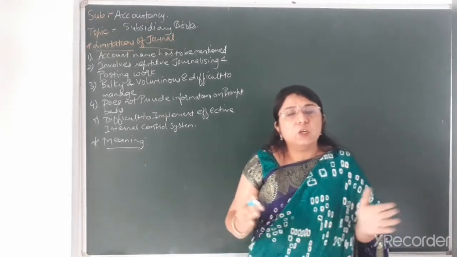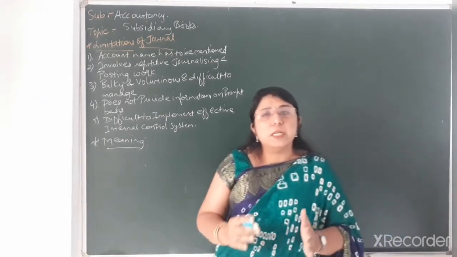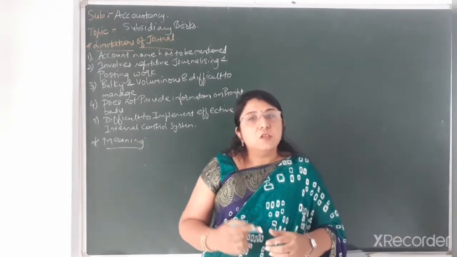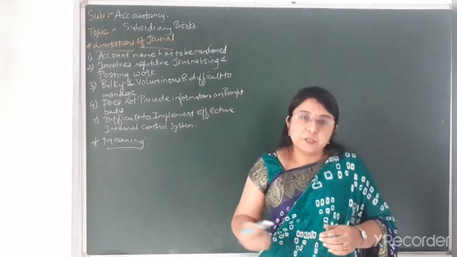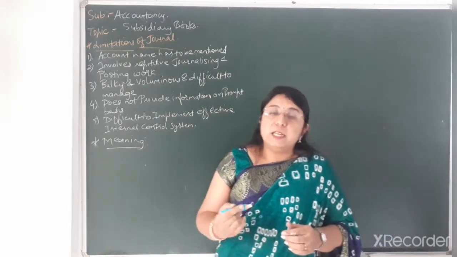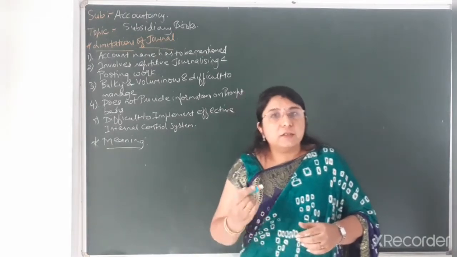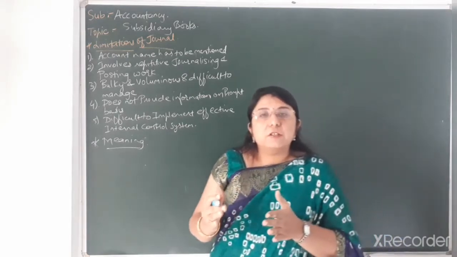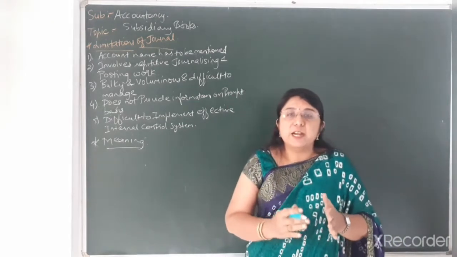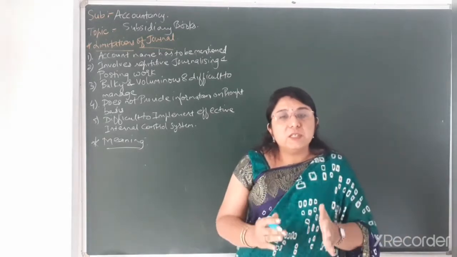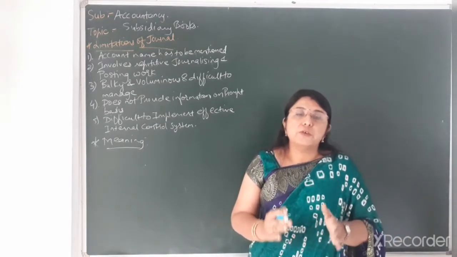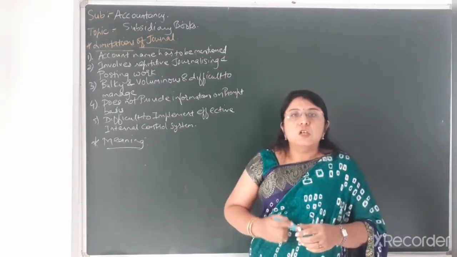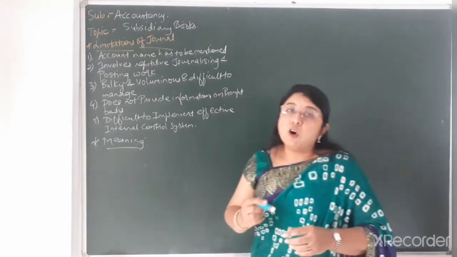Just as in journal we are writing all the different types of transactions in one particular book, here we are preparing different books for different types of transactions. Suppose for credit purchase we are maintaining a separate purchase book, for credit sales we are maintaining a separate sales book, for cash transactions we are maintaining a separate cash book. So in this way all the transactions of the business will be divided into different books, and it would be easy and promptly we can get the information related to any particular transaction with the help of different types of subsidiary books.